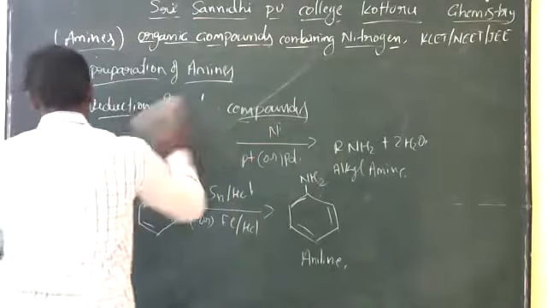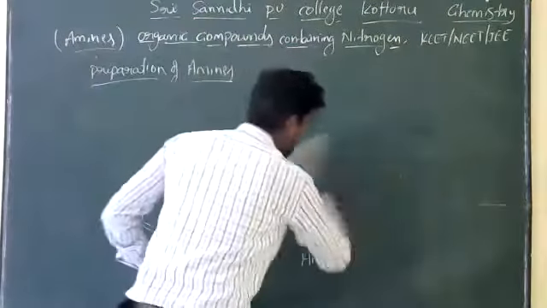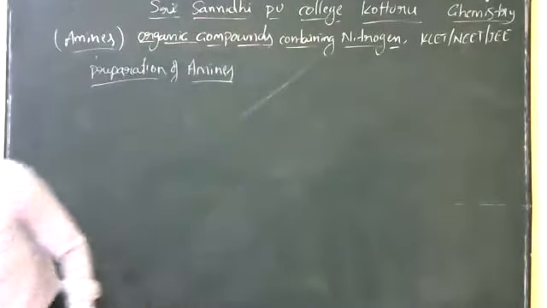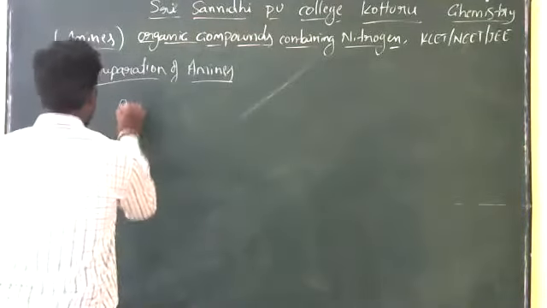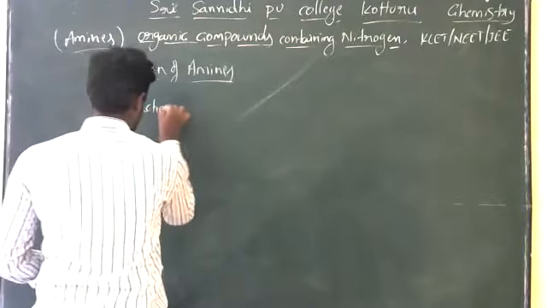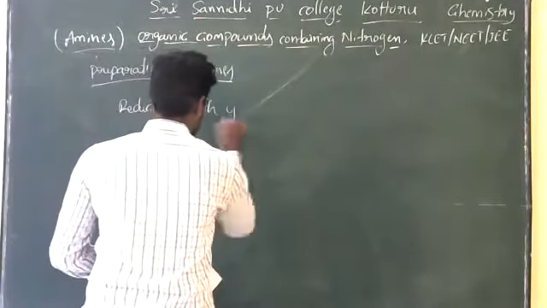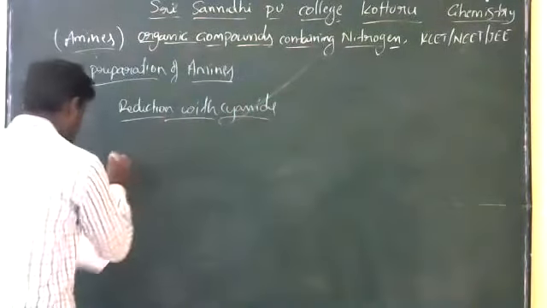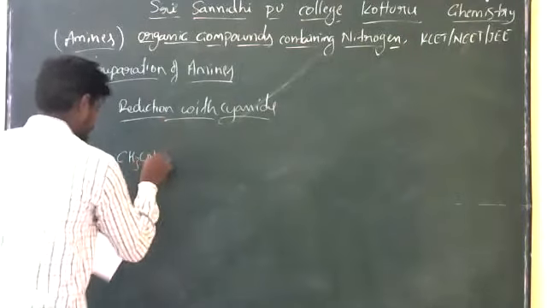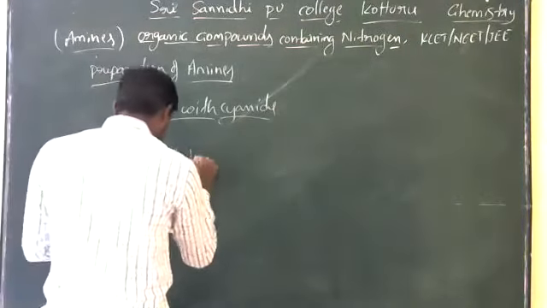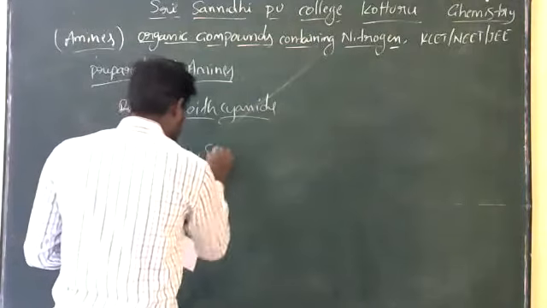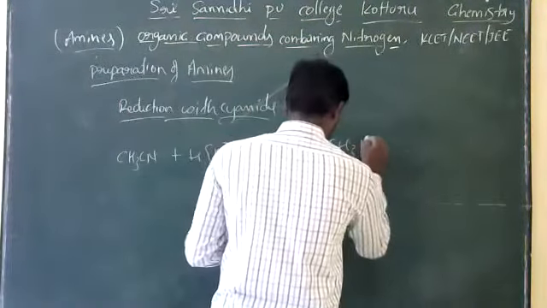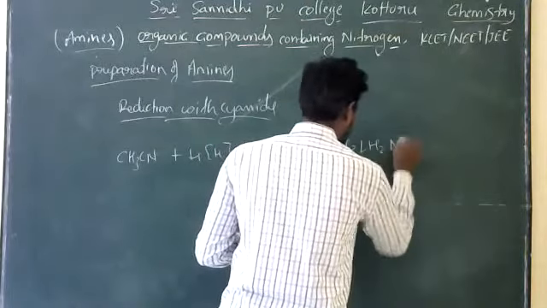Next one, reduction with cyanide. How can we prepare the amines? Reduction with cyanide. So here is the methyl cyanide. It will be acidified to produce the methyl amine, ethyl amine, produces the ethyl amine.